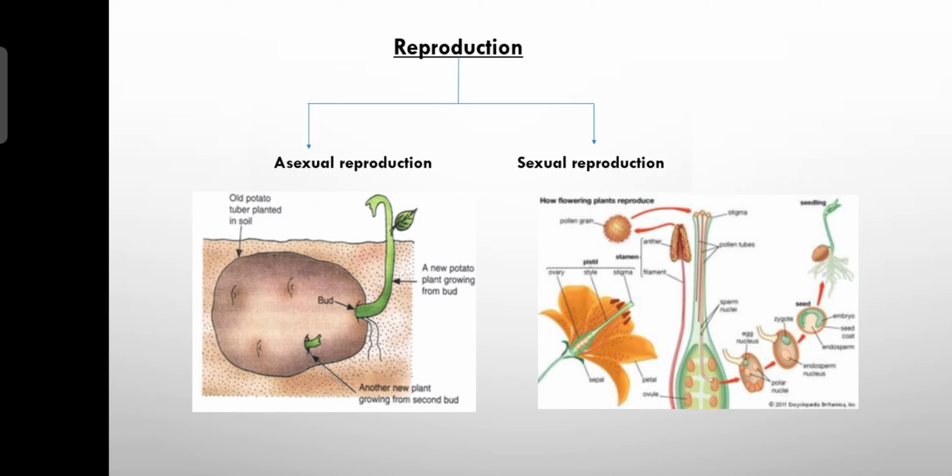Asexual reproduction means there is no gamete formation. There is absence of gametes and no involvement of gametes here. In sexual reproduction, there is formation of gametes and there is involvement of gametes here. See, there are 2 types here. I'm saying again, asexual reproduction and sexual reproduction. These 2 types of reproduction can be clearly understood in a comparative way.